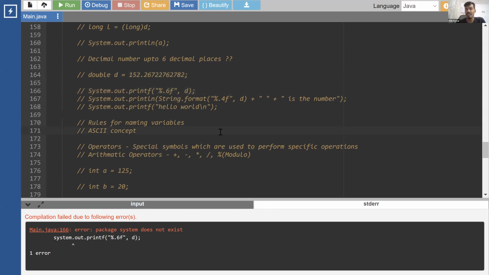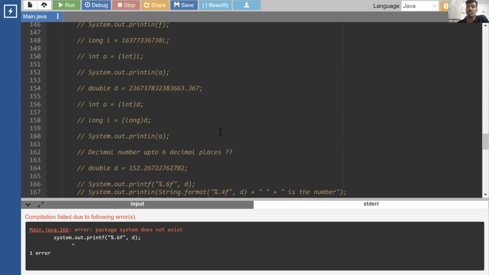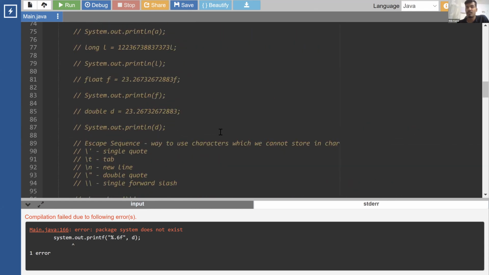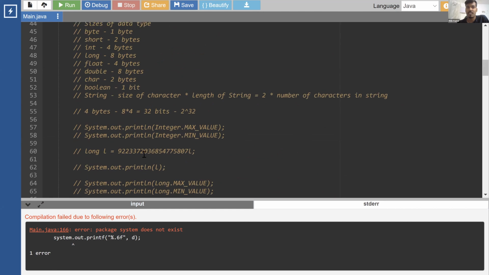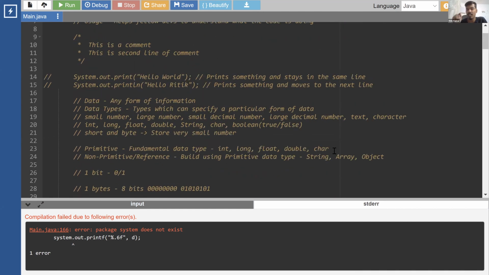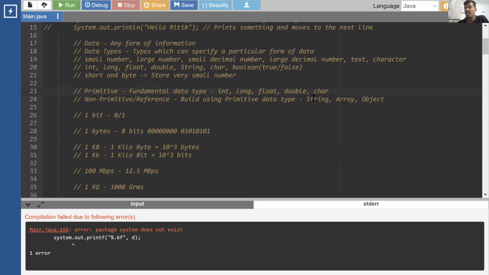Now, why is the S in String capital while all the other data types have their starting letter small? The difference comes from here. I mentioned primitive and reference data types. All these were primitive data types. All the primitive data types start with a small letter, and the reference data types start with a capital letter.